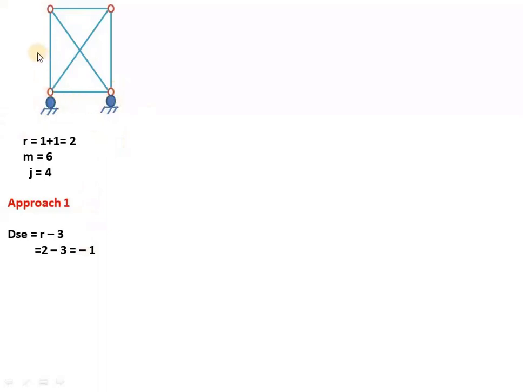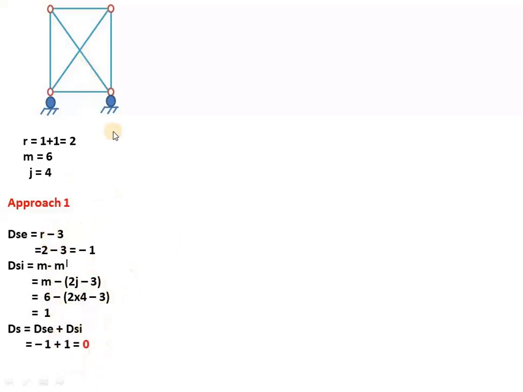Why is it unstable now? If both are rollers, what happens? Whenever you put a horizontal force here, the structure moves. The structure should be stable, meaning it should stay there to carry the loads. But whenever you apply a horizontal load, it moves because there are both rollers. That means the structure is horizontally unstable. If I write DSI, that will become 1, meaning it is internally indeterminate to the first degree. So if I add these two, the total degree of indeterminacy becomes 0. But though the structure is determinate, it is externally unstable.